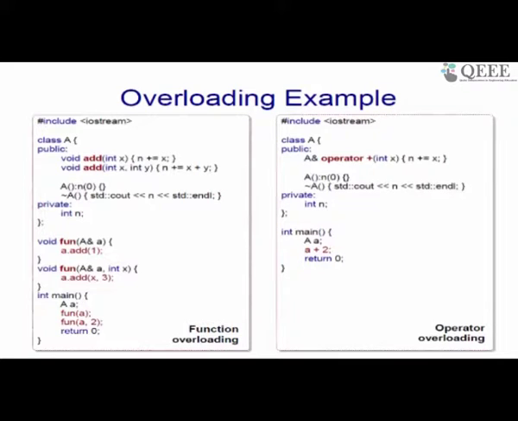What does the function do, the class do? It defines, apart from the constructor and destructor, an operator plus, which is going to take int x as a parameter. So it takes integer as a parameter. So when we are talking about a plus 2, that plus is an operator being invoked on the object a, which is of type capital A, which takes parameter 2 as its argument, right. And then you can perform any operation inside. For example, in this case it is just doing n plus equal to x. So what is going to be the output of the right hand side program? That is also something which I would like you to answer.